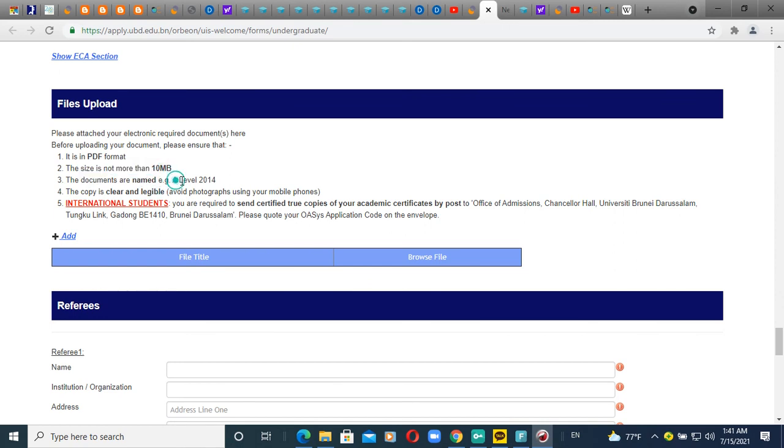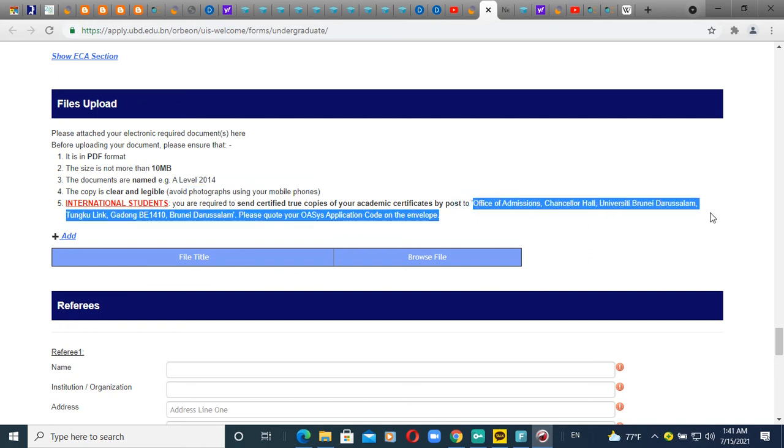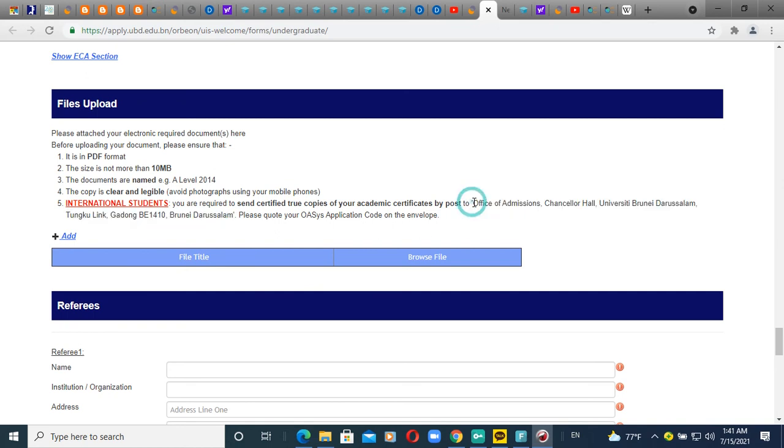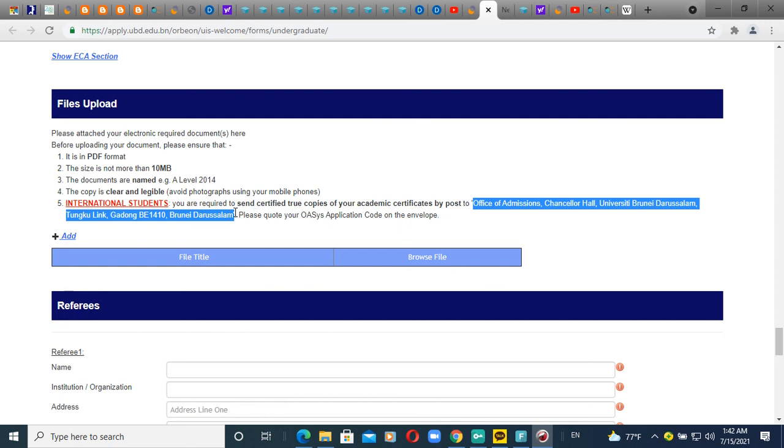They give an example like A level. And also the file should be clear. So they say avoid photographing using a mobile phone. Okay, and it's important that international students must send their documents by post, and they will send the documents to this address. I told you the address is Office of Admission and Chancellor Hall, Universiti Brunei Darussalam, Tungku Link, Gadong BE 1410, Brunei Darussalam, something like that. So from here to here, this is the address to send the documents.